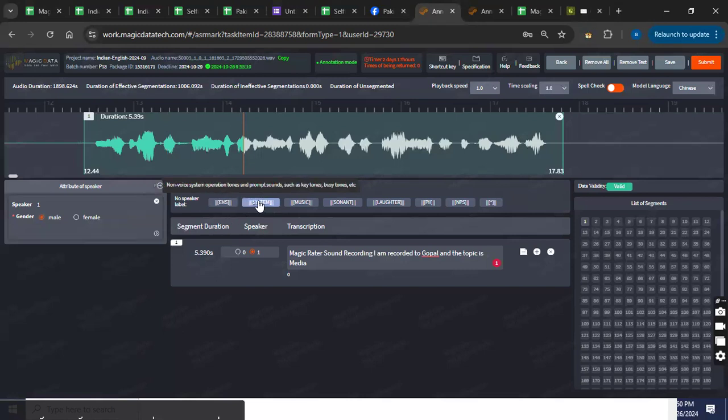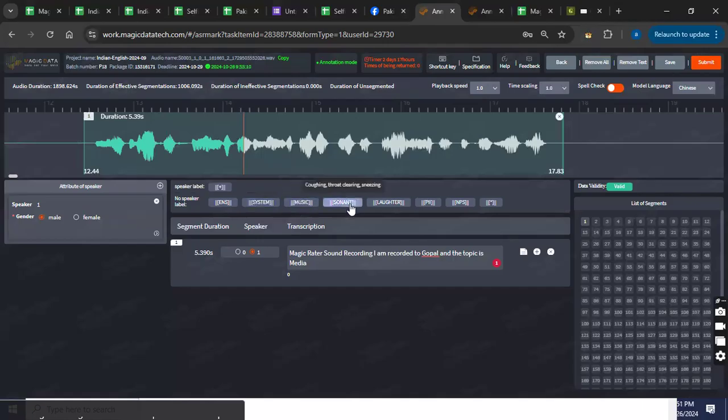System, it's a very rare tag. The system tag is used when you hear a system sound, toot, toot, toot, something like this, something coming from the laptop, the recorder. It's used very rarely. If you hover your mouse, you'll see non-voice system operation tones and prompt sounds, such as key tones, busy tones, etc. So these are system tones. Music, we know that it's obvious, the sound of the music.